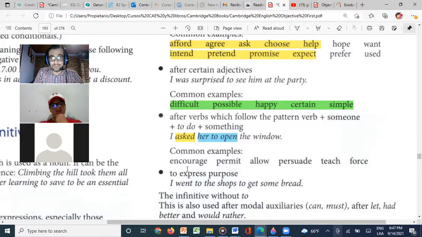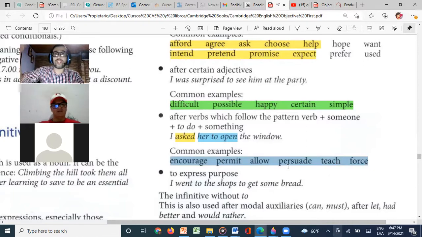Here we have some other verbs that you can use. For example, I teach Maria to speak English. So you can use these verbs, and someone, and then an infinitive. That's the way to use it.